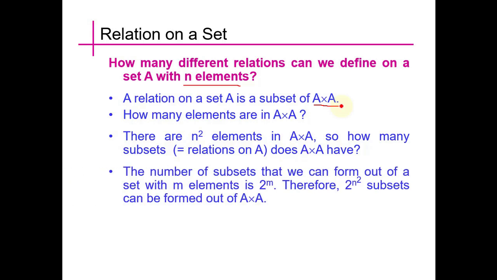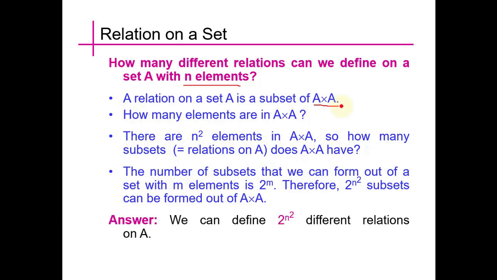The number of subsets that we can form out of a set with m elements is 2 raised to the power m. Therefore 2 raised to the power n square subsets can be formed out of A cross A, and hence we have our answer: 2 raised to the power n square. So 2 raised to the power n square will be the number of relations formed on a set A with n elements.